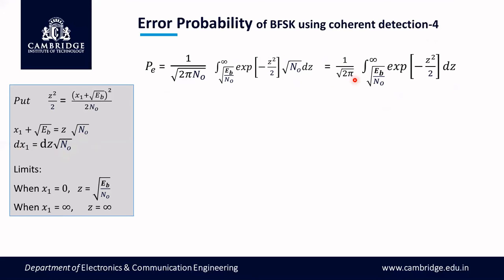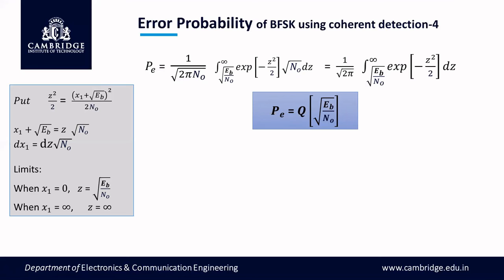This equation exactly resembles the Q function, except for this lower limit. There it was x, now it is root of Eb by N naught. So we can assume root of Eb by N naught as x. Keeping that in mind, you can write the probability of error P as Q of root Eb by N naught. If you know the root Eb by N naught value, you can easily find the answer for this complete integral. So the probability of error of the BFSK modulation technique is given by this equation in terms of the Q function.